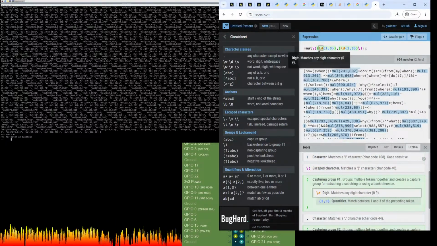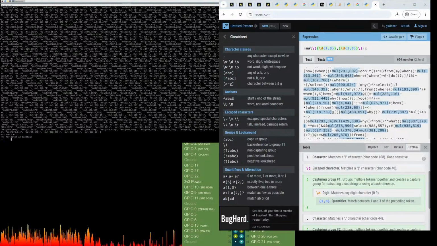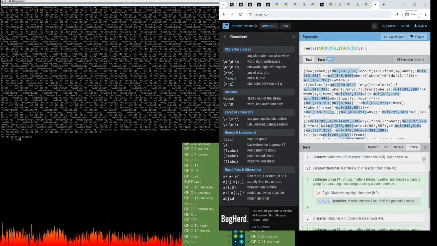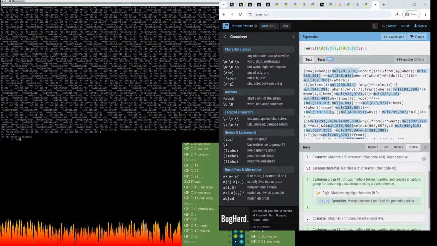So that's exactly what we want to do. We'll just add in some parentheses, not brackets. Now, I don't think we need to use find all because there is only one match.